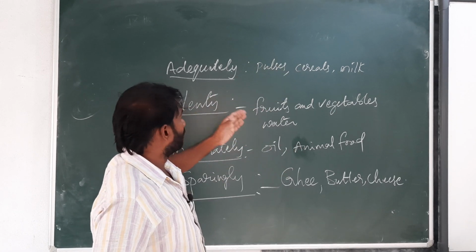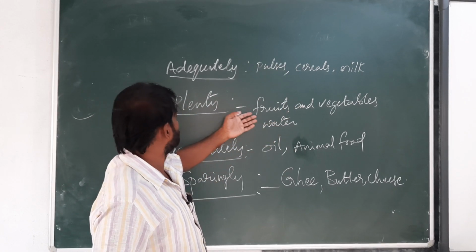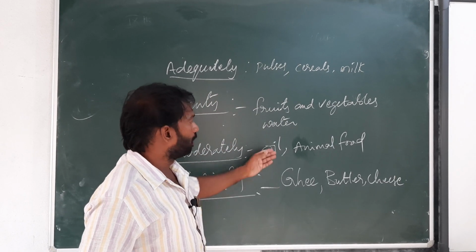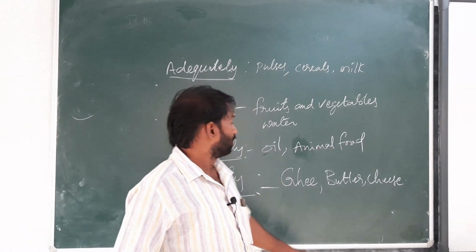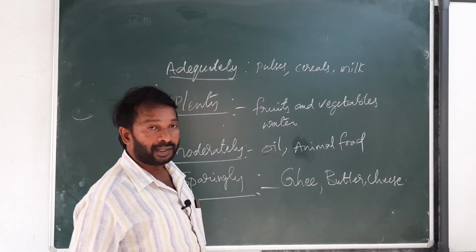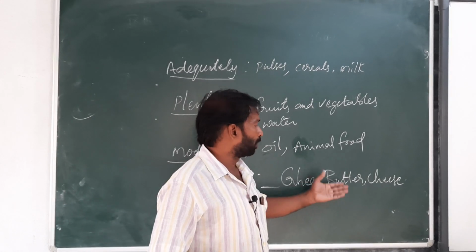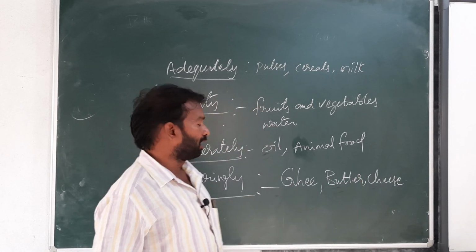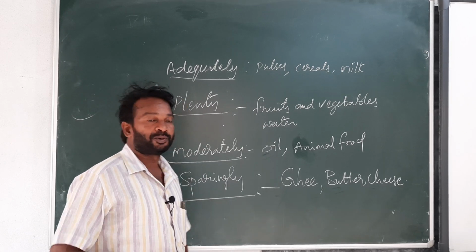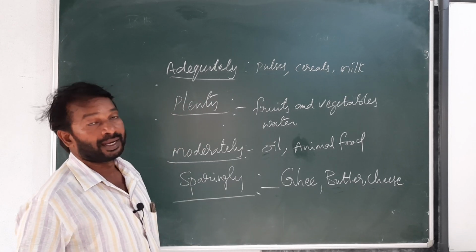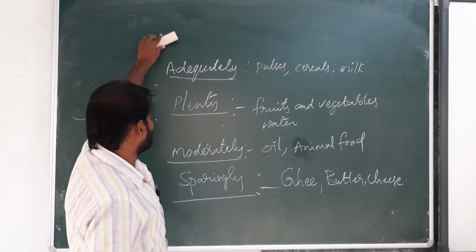Next, fruits and vegetables and water we should take plenty, and oil and animal food like meat we should take moderately. Next, ghee, butter, cheese, like this food materials we have to take sparingly. Okay, like that we have to follow.